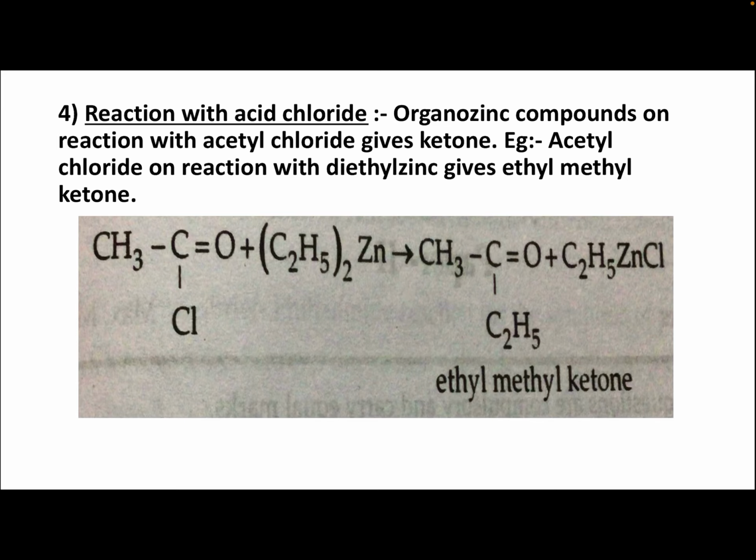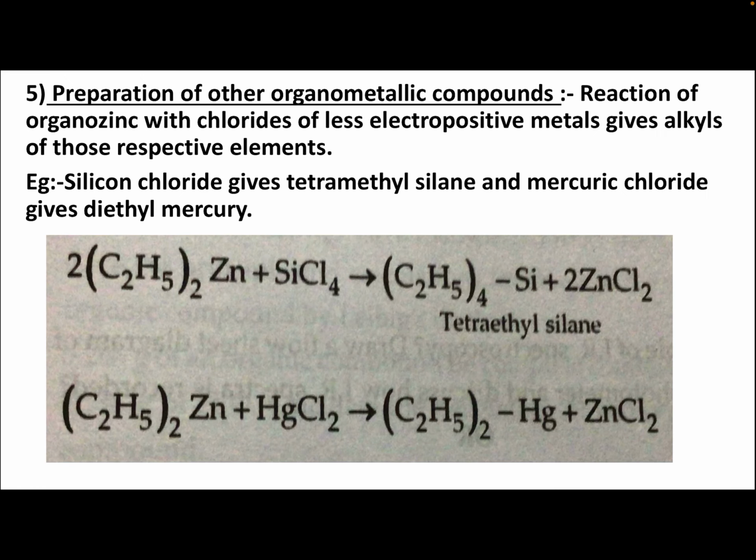So C2H5 is ethyl group, CH3 is methyl group, C=O is carbonyl group. So two R groups are there. So it is a ketone. Ethyl methyl ketone plus C2H5ZnCl is formed. So on the reaction with acid chloride, organozinc compound gives ketone.